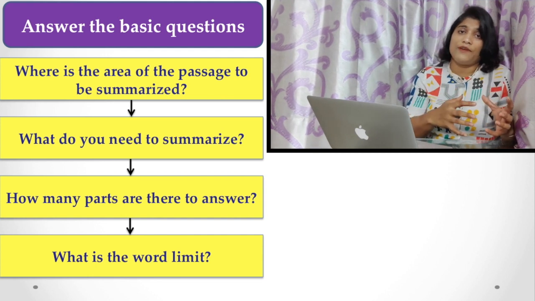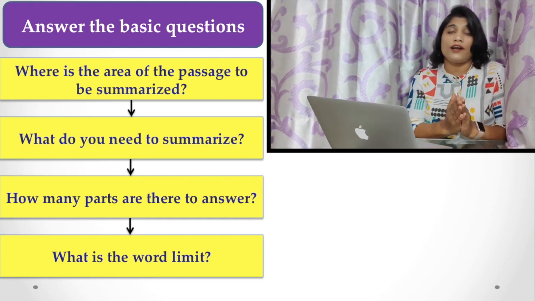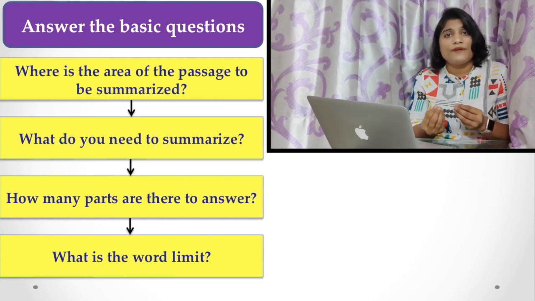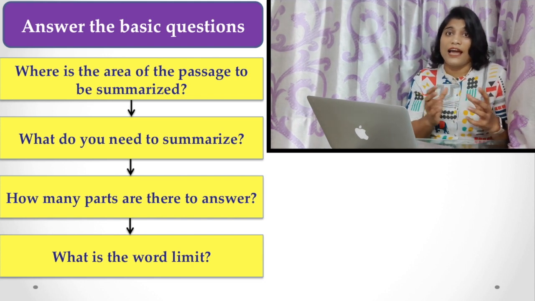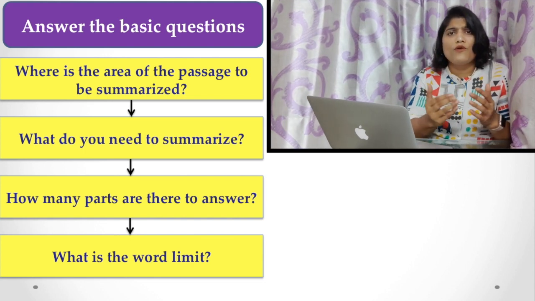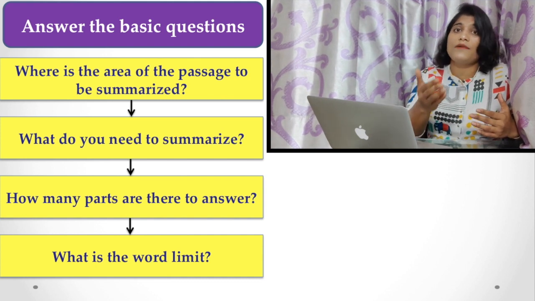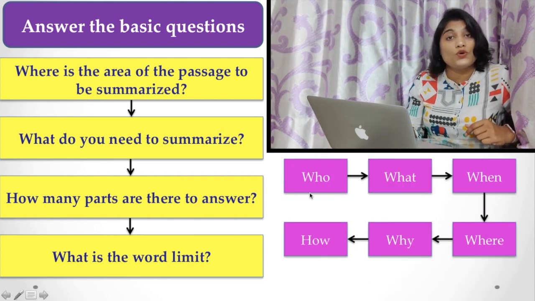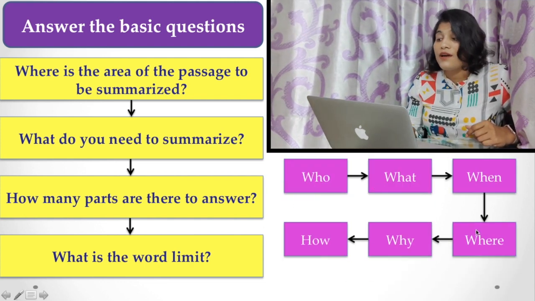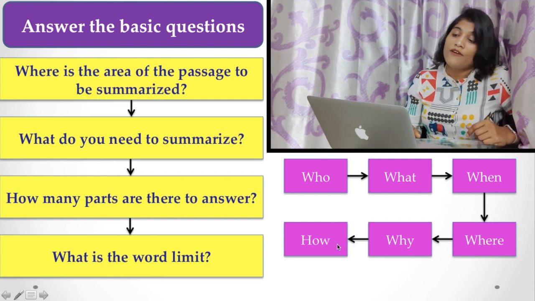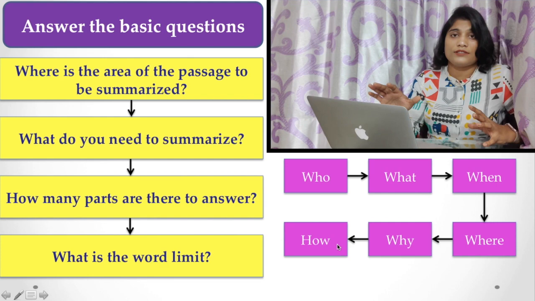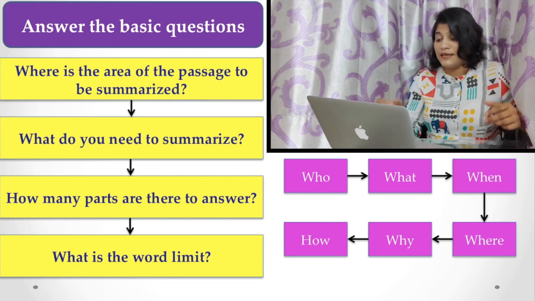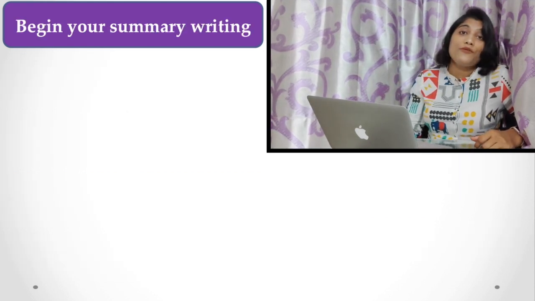It may be 100 words or 150 words, so when you are going to summarize it, you have to shorten it to 51 or 61 words, something like that. That is not more than half, but about one third of the whole text. So you have to answer first who, what, when, where, why, and how. If you are able to answer these questions, your task is very easy. Now let's see how to begin your summary.